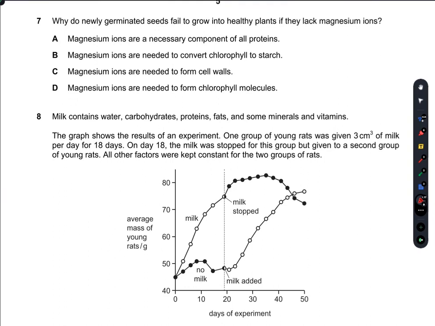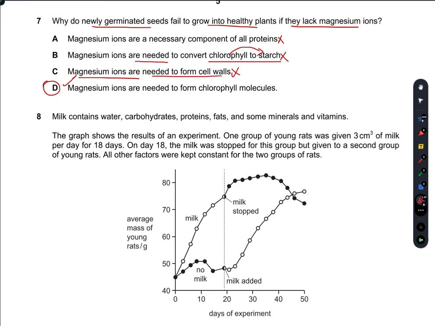Why do newly germinated seeds fail to grow into healthy plants if they lack magnesium ions? So magnesium ions are a necessary component of all proteins. No, they are not. Magnesium ions are needed to convert chlorophyll into starch. Chlorophyll does not convert into starch. Remember this. So B is also incorrect. Magnesium ions are needed to form the cell walls. No, they are not needed to form the cell walls.